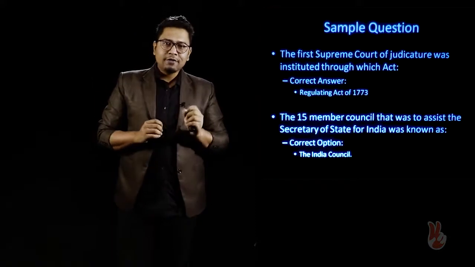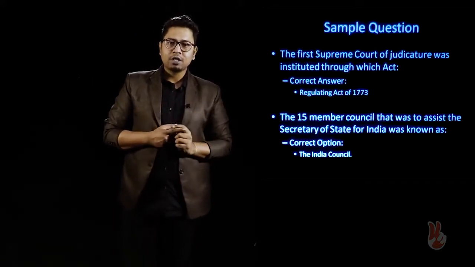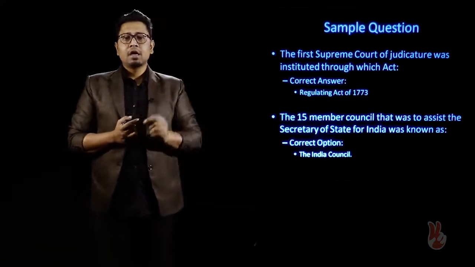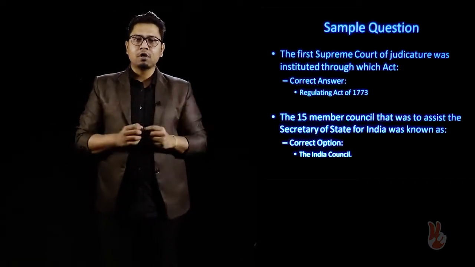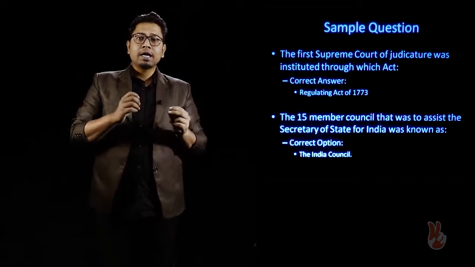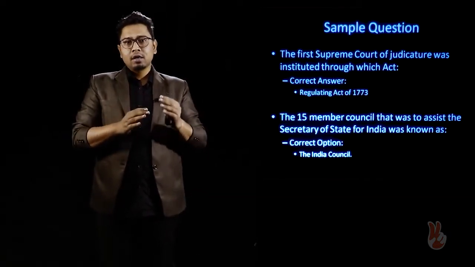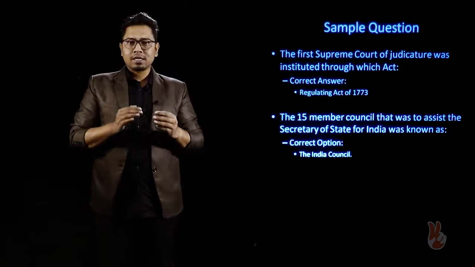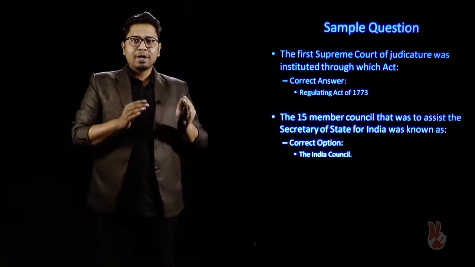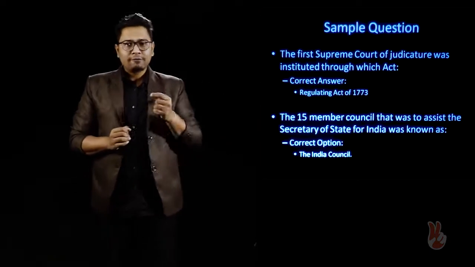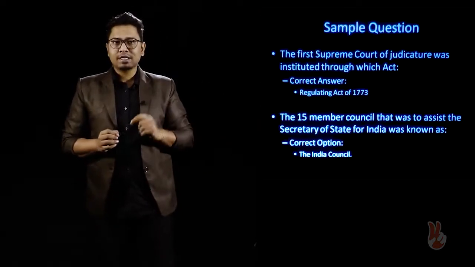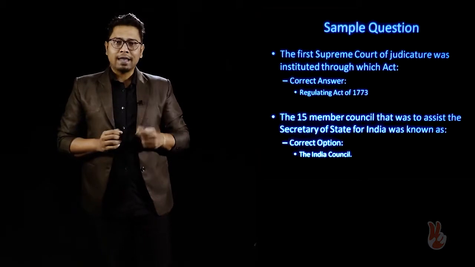So by the Charter Act of 1853, it had already been intimated to the company that they are holding the territory of British India, just like a trust body, all right, and they have been allowed to hold it through the consent of the British monarch. However, after the revolt of 1857, fingers started to be pointed.